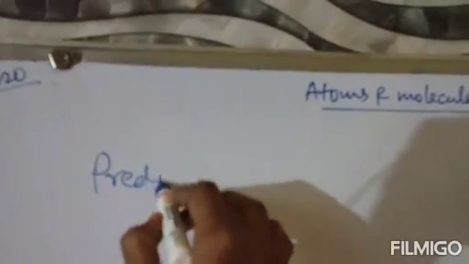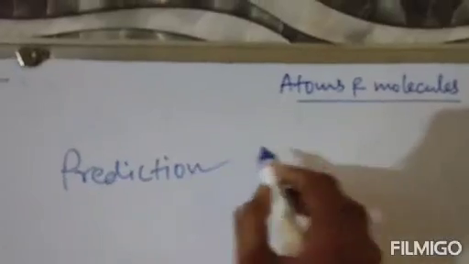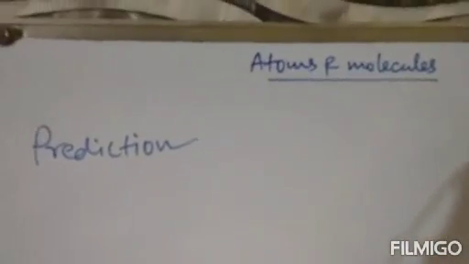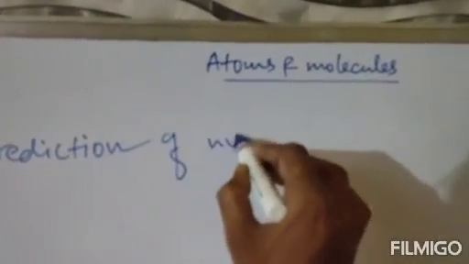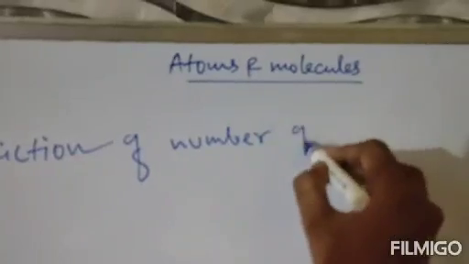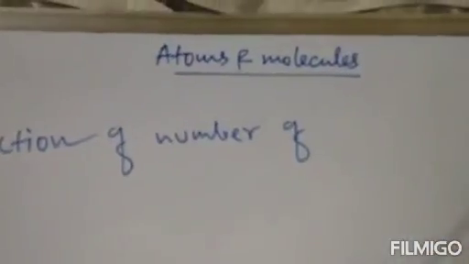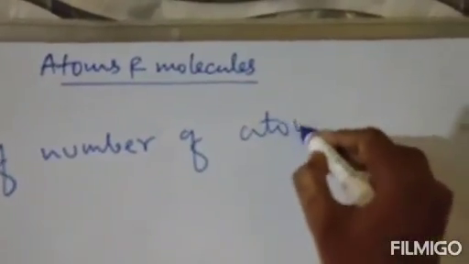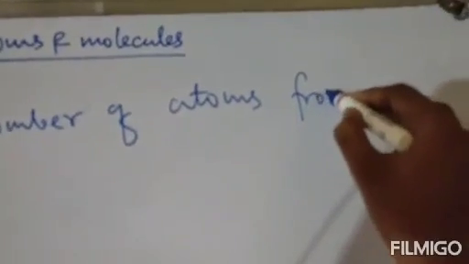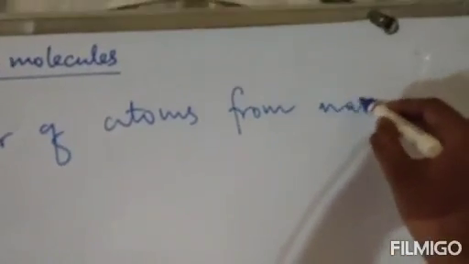Clear? Next is the prediction of number of atoms from mass ratio. How can you predict the number of atoms from mass ratio? So make a heading: prediction of number of atoms from mass ratio.